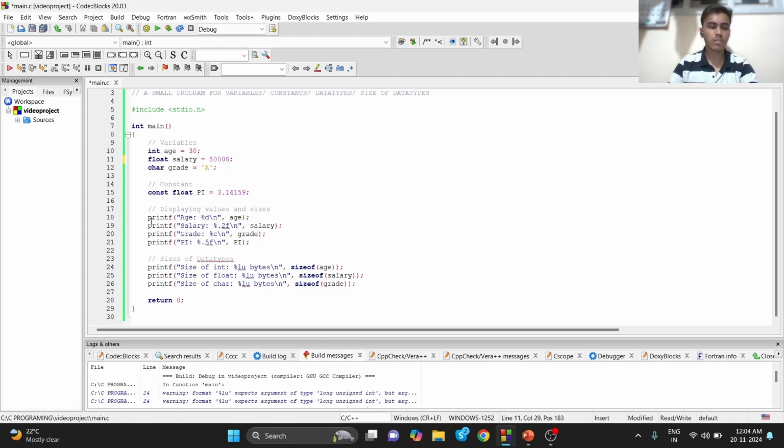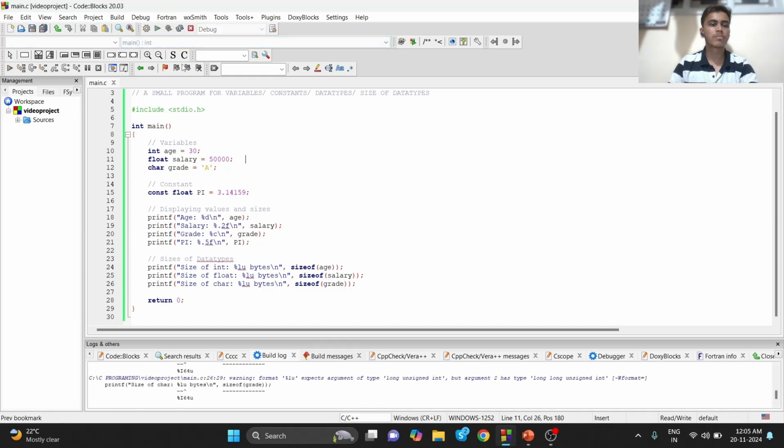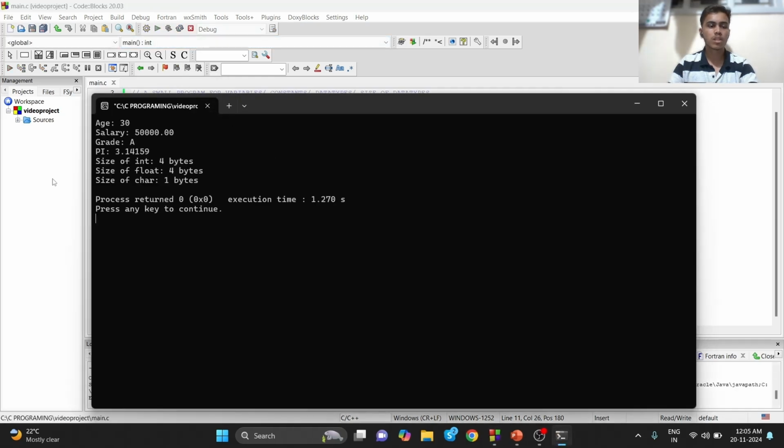Then we print all the variables and the constant: age, salary, grade, pi. Then we print the size of the data type for all four. Then return for ending the program. Then we run the program. See, the age is 30, salary is 50000, grade A, and the pi value. Then size of the data types: size of int is 4 bytes, float size is 4, character size is 1.